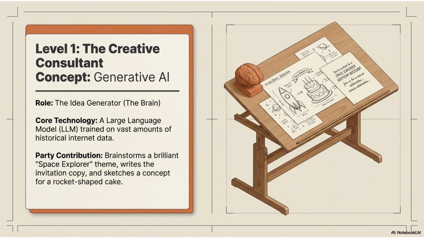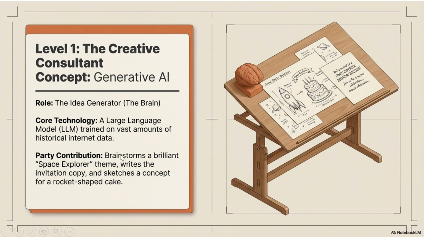Think of this as a very smart brain that has read almost every book and website in the world. The core technology in generative AI is a large language model which is trained on vast amounts of historical internet data. And what it does is brainstorm different ideas. Like if we ask it for five different space themed party ideas, to write an invitation copy, or to sketch a concept for a rocket shaped cake, it will do it instantly. It will give us the ideas for that.